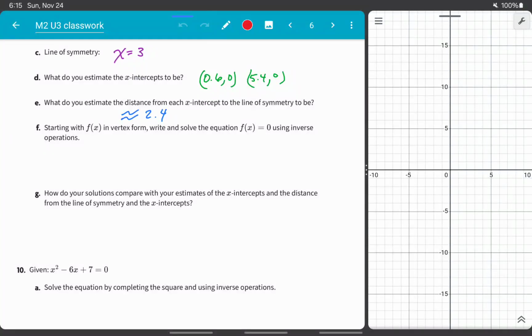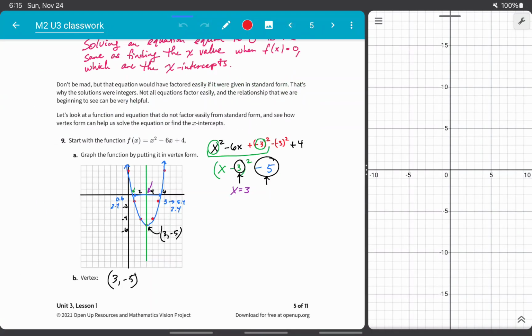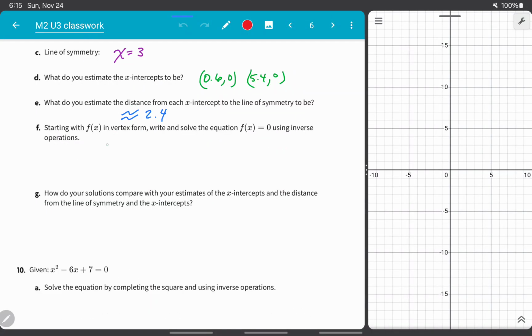Starting with f of x in vertex form, write and solve the equation f of x equals 0 using inverse operations. Let's check what our vertex form was. It was (x minus 3) squared minus 5. So let's do (x minus 3) squared minus 5 equals 0.